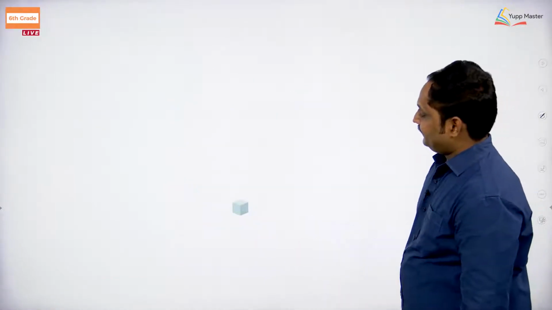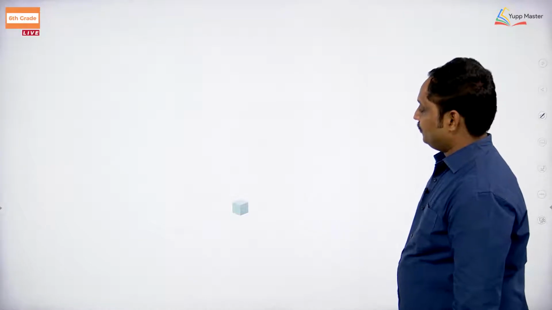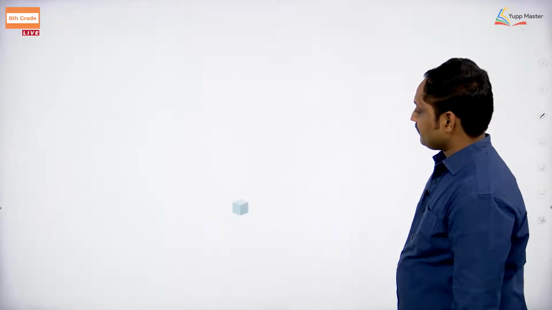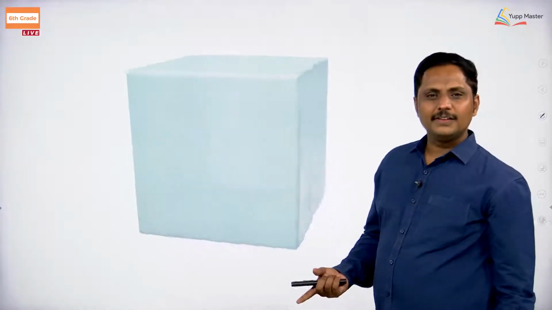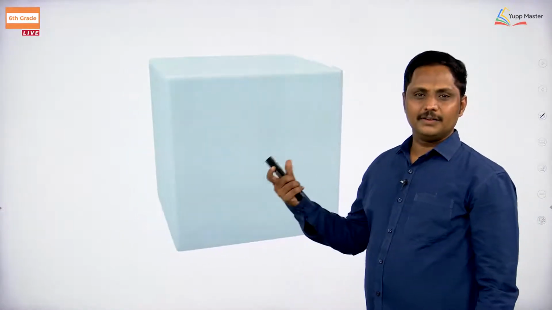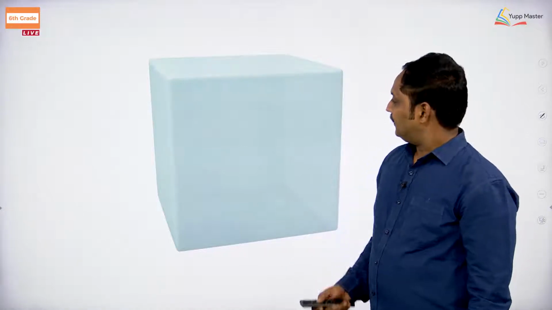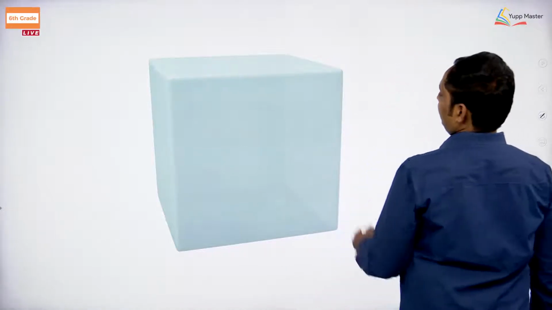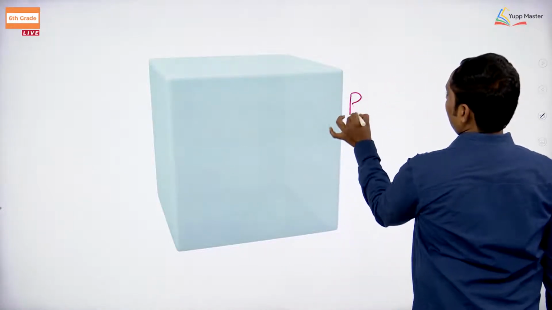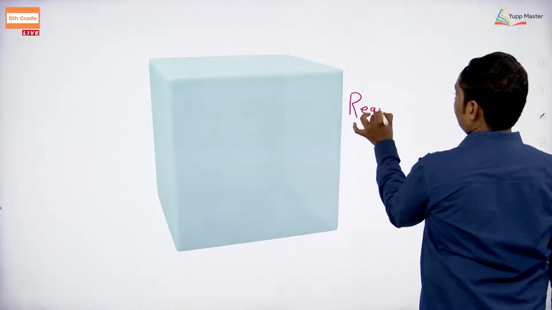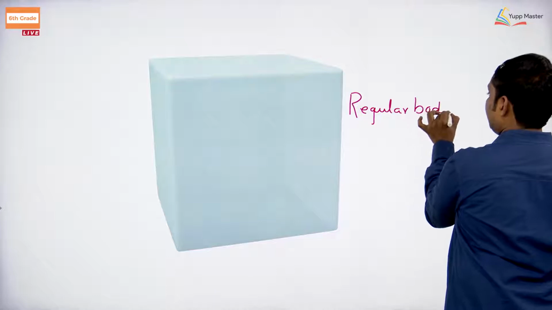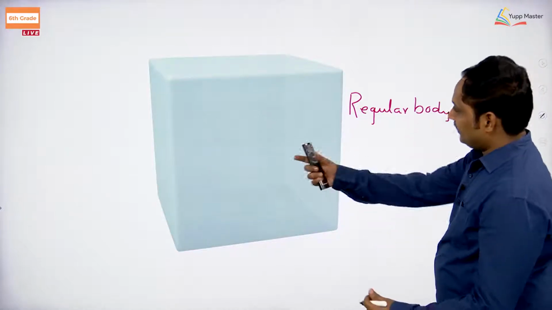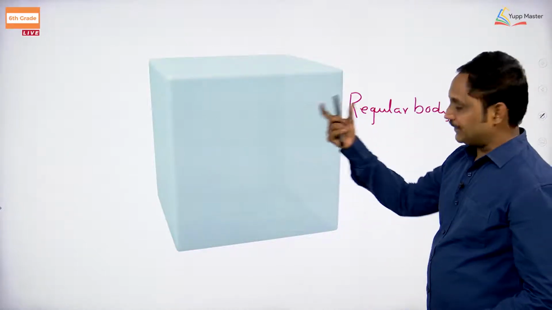What happened? If you take this, can you measure this volume? This is going to be a cube. This is a regular body. I will give you the picture of this.